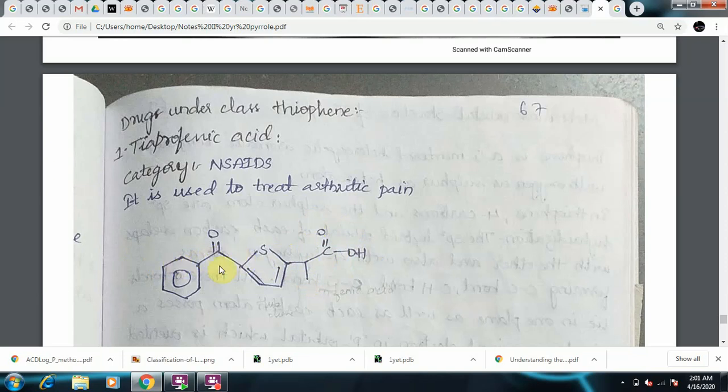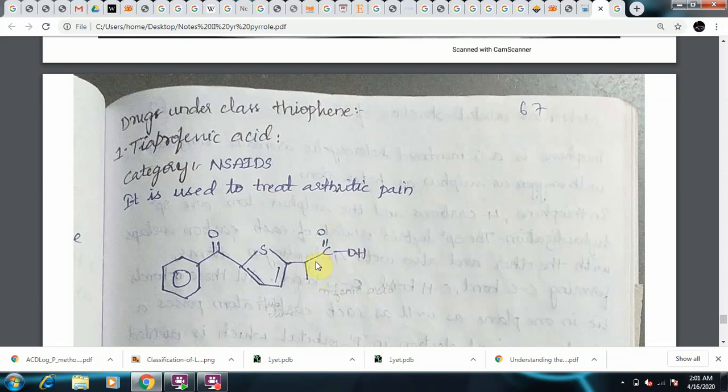So this is tiaprofenic acid, and the category is NSAID, that is non-steroidal anti-inflammatory drug. It is a pain reliever. It is used to treat arthritis pain. Coming back to the structure, first it consists of a thiophene structure and propionic acid, 1, 2, 3.